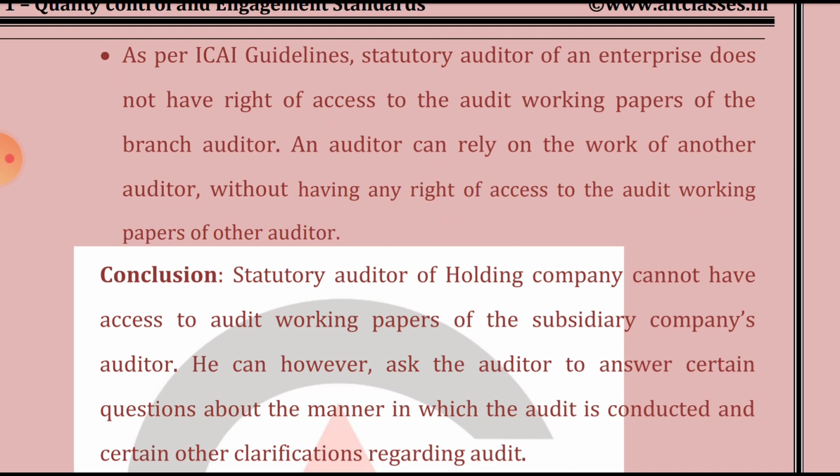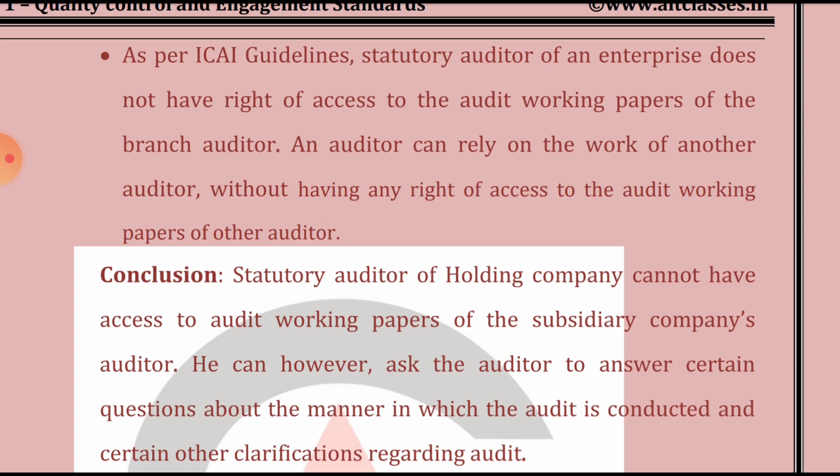As per ICAI guidelines, the statutory auditor of an enterprise does not have a right of access to the audit working paper of the branch auditor. So the statutory auditor of the enterprise, that is the holding company or the main entity, does not have the right to access the working paper of the branch auditor, or in case there is a subsidiary, the subsidiary's auditor. An auditor can rely on the work of another auditor without having any right to access the working paper of another auditor.